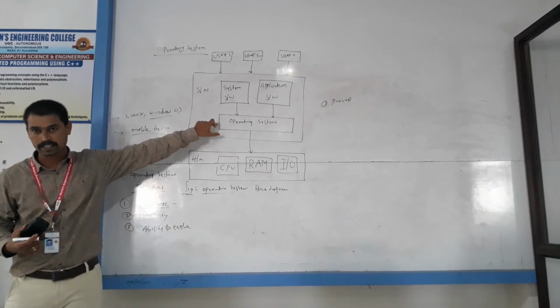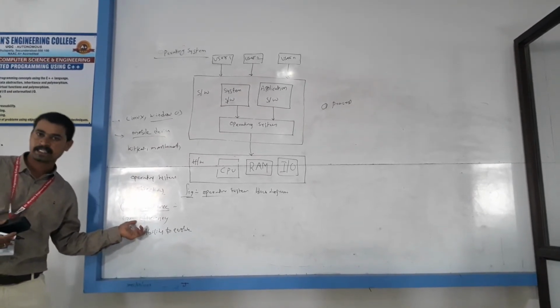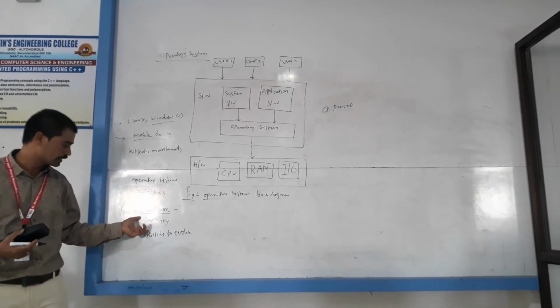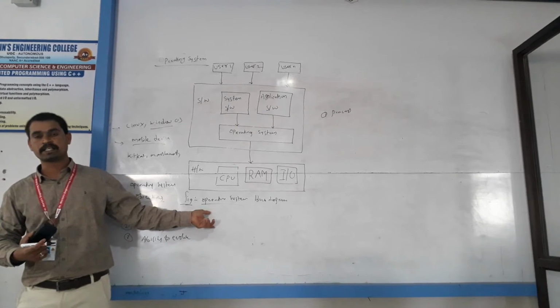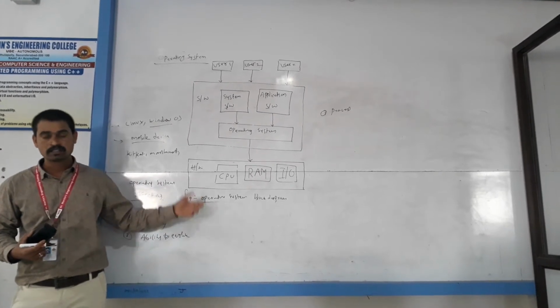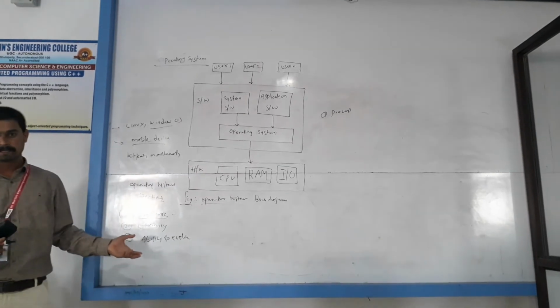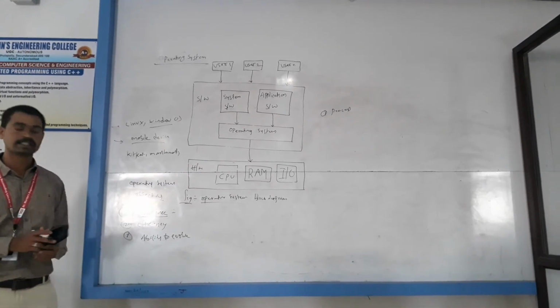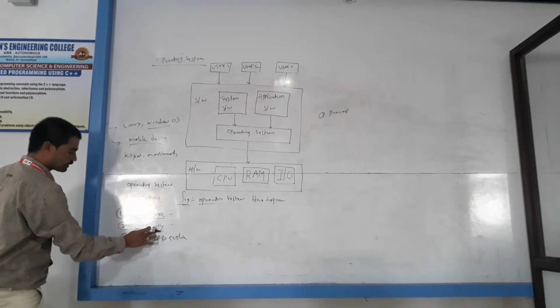The next objective of operating system is efficiency. Operating system allows system resources to be utilized in an efficient manner. So efficiency is one operating system objective.